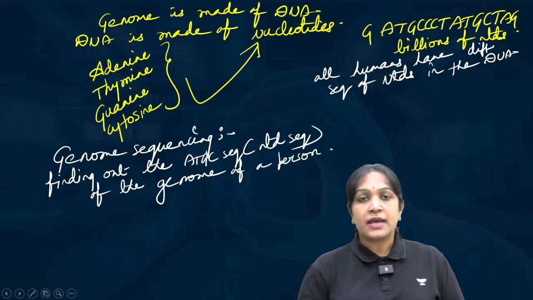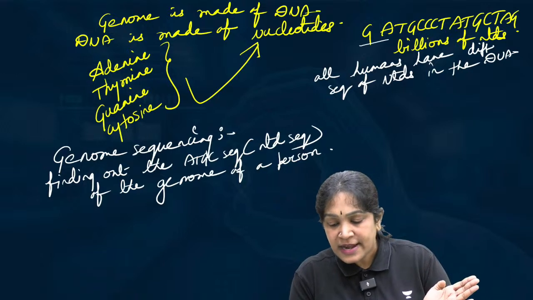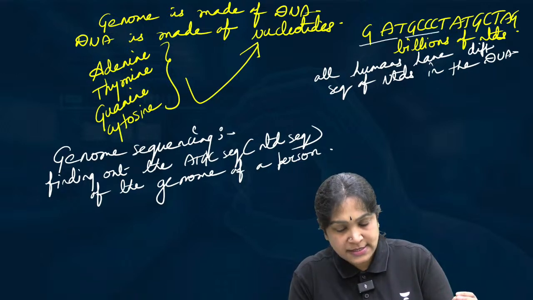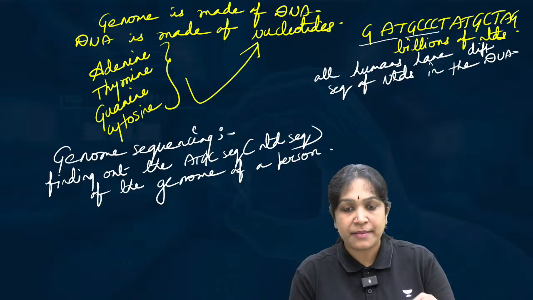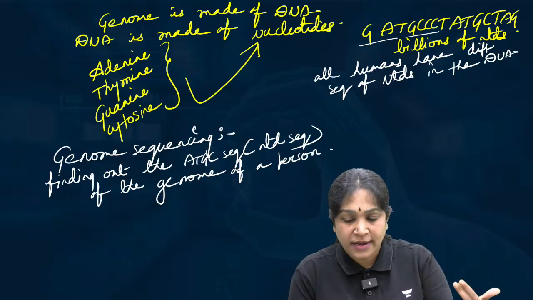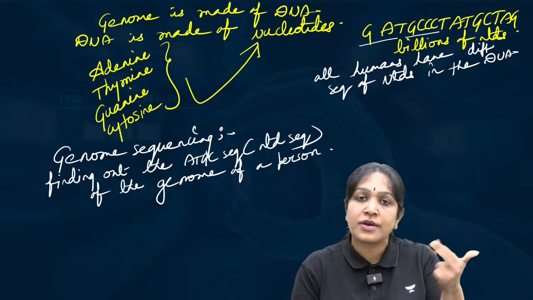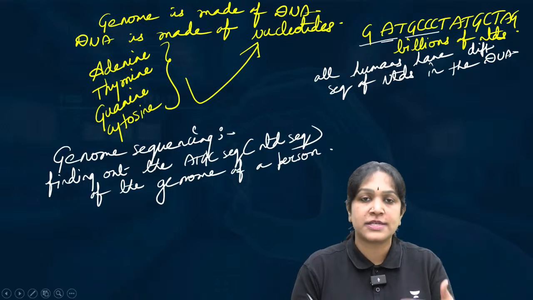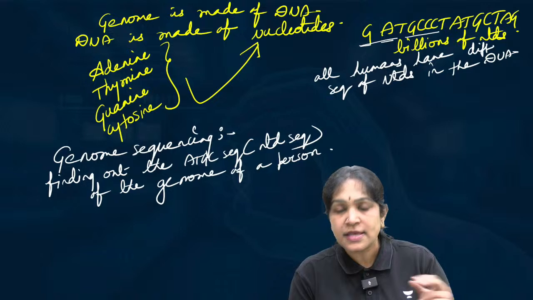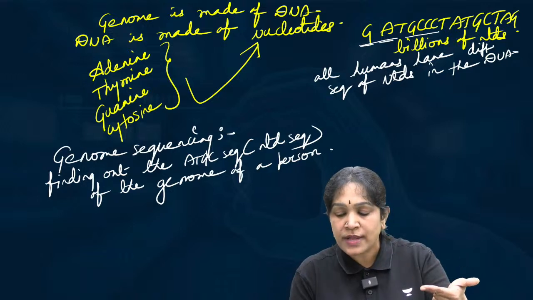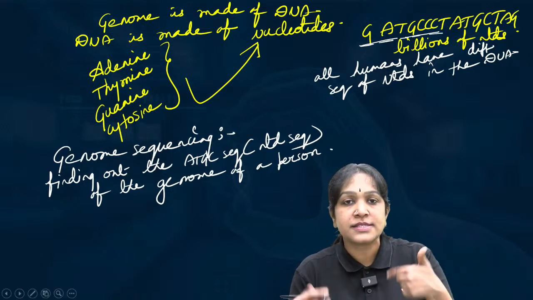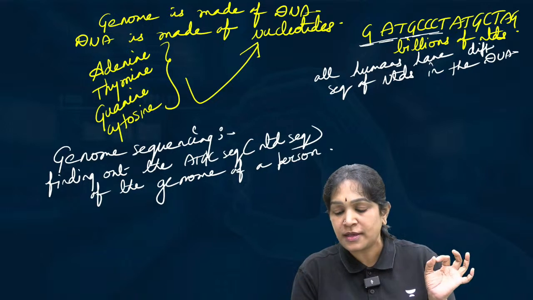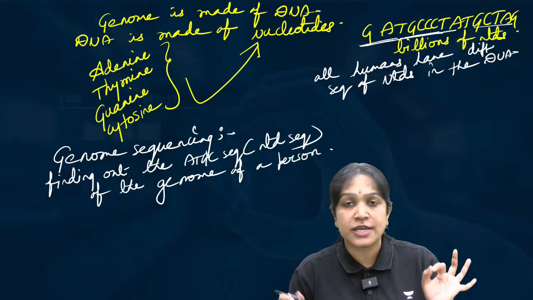I mean knowing whether it is GAT-GCCC or GTA. What is the first letter? Is it guanine or adenine or thymine or cytosine? What is the second letter? Is it adenine or cytosine or guanine? What is the order or sequence of nucleotides? In which order do we have the nucleotides in the genome?